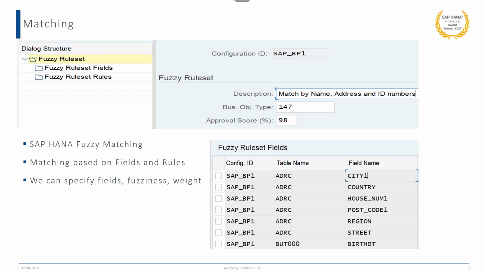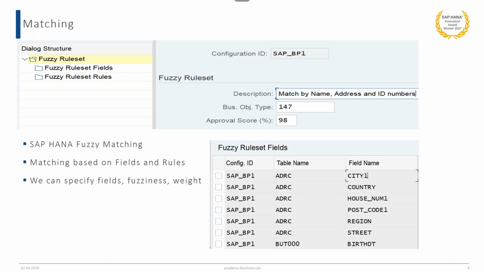So let's see now the matching step. In the matching step, all the duplicate records are clubbed together in one match group. But before that, let's see how the matching is configured. SAP provides HANA fuzzy matching, where the matching is done based on the fields and the rules, where we can specify fuzziness and weight.